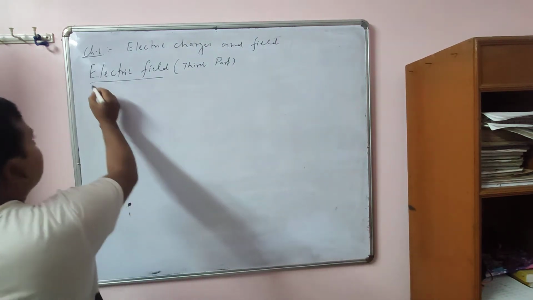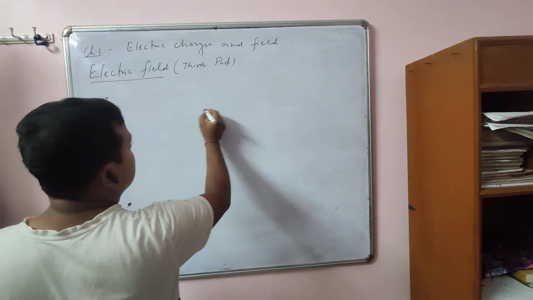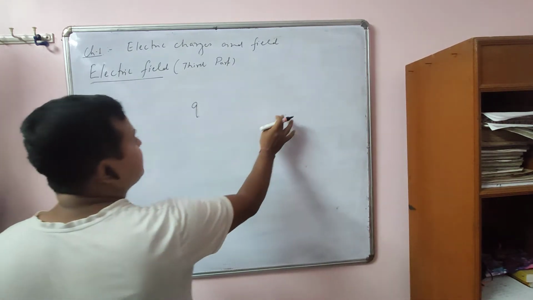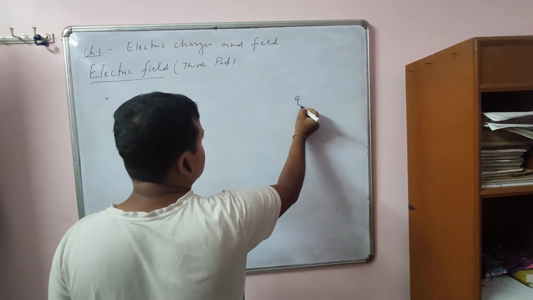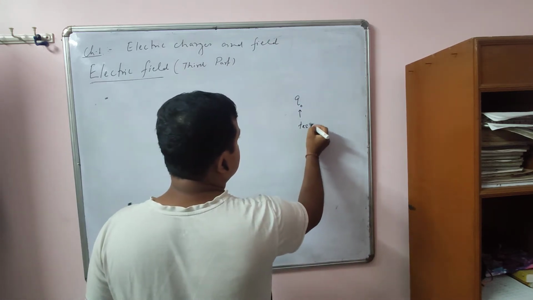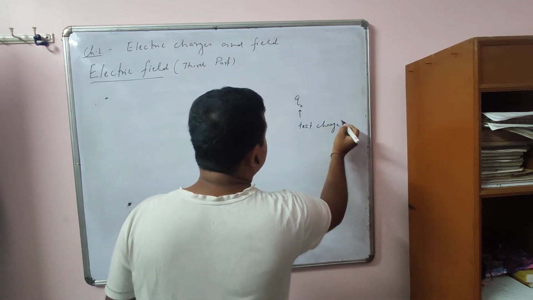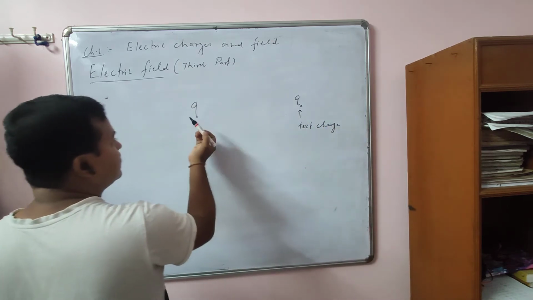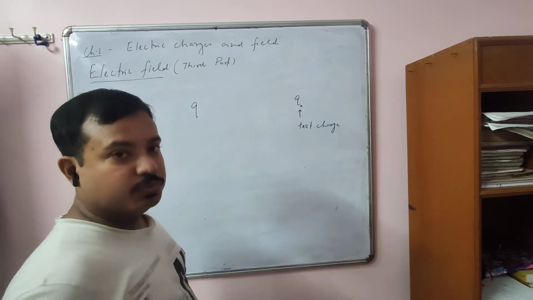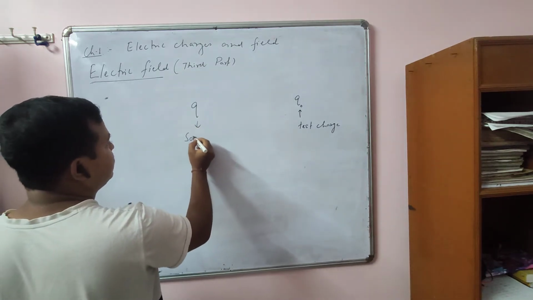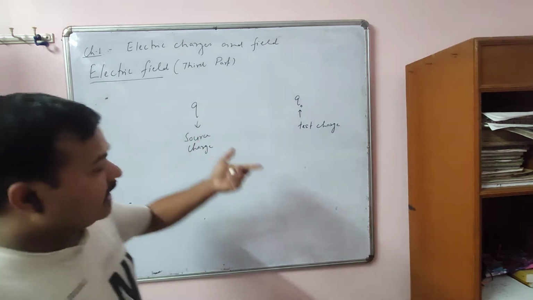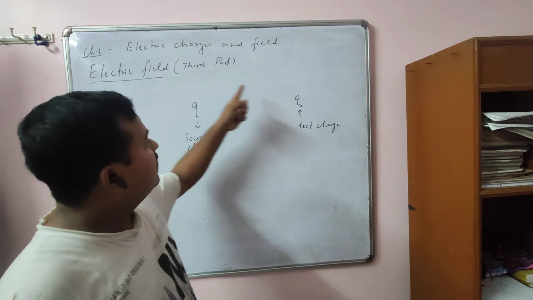Now what is electric field actually? Suppose there is a charge, say Q. Now if we place another charge here, this is called a test charge because it is under experimentation. If we place a test charge in any region around the charge Q, this is called the source charge. Now obviously, as I have discussed earlier, this charge will repel it.